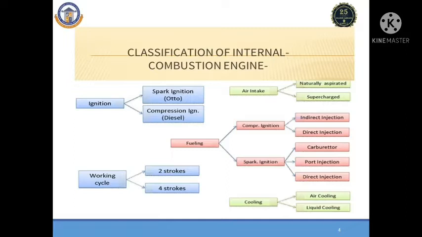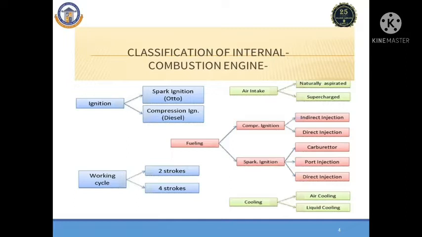Then the air intake system. There are two types of air intake system. One is the naturally aspirated engine. Another one is the supercharged engine. Then we come to the method of fueling. In fuel, there are two types generally used for the internal combustion engine. Around 75 to 80% of internal combustion engines operate on petrol as well as diesel.